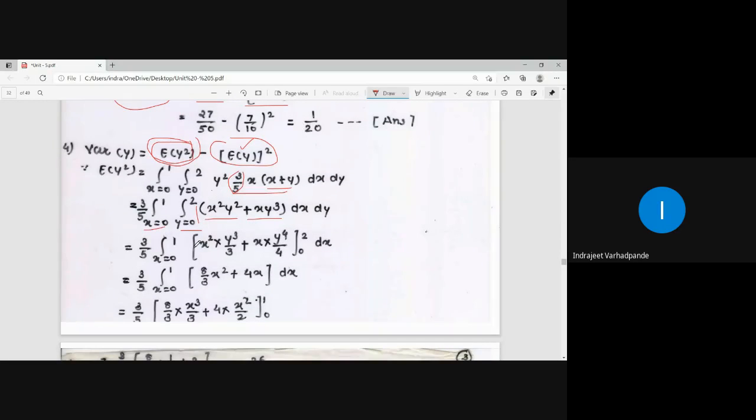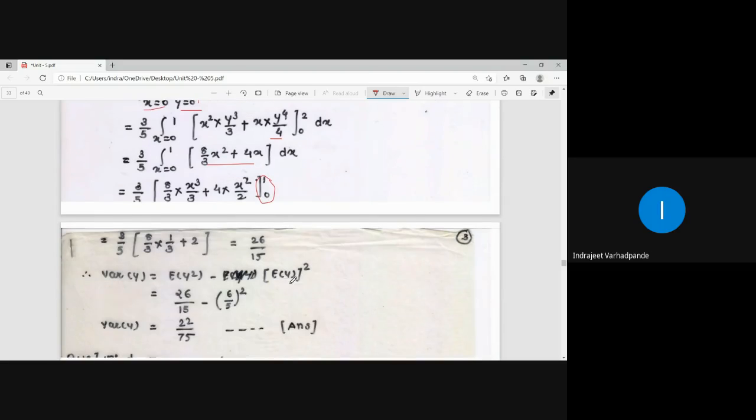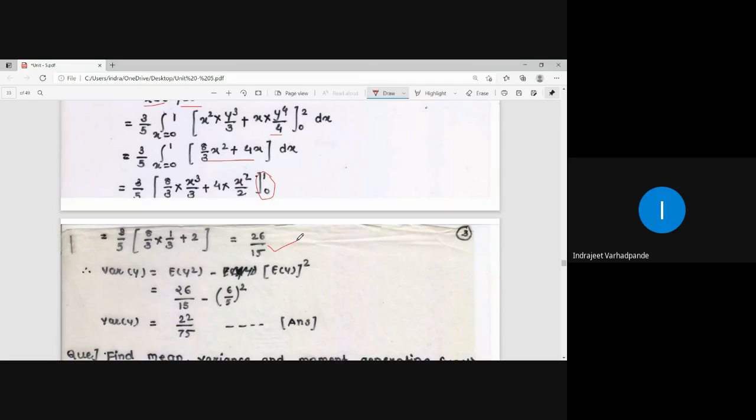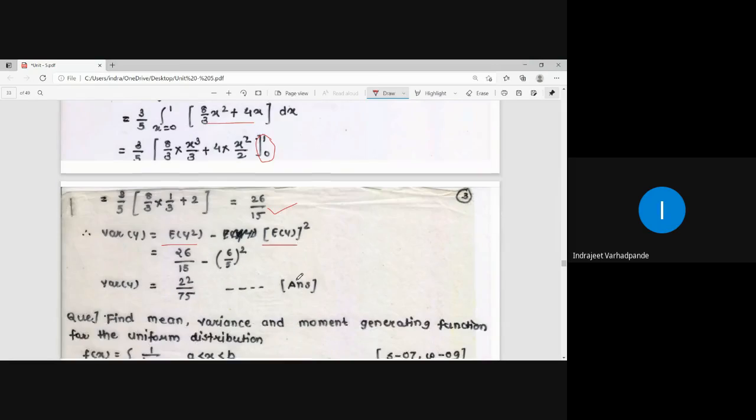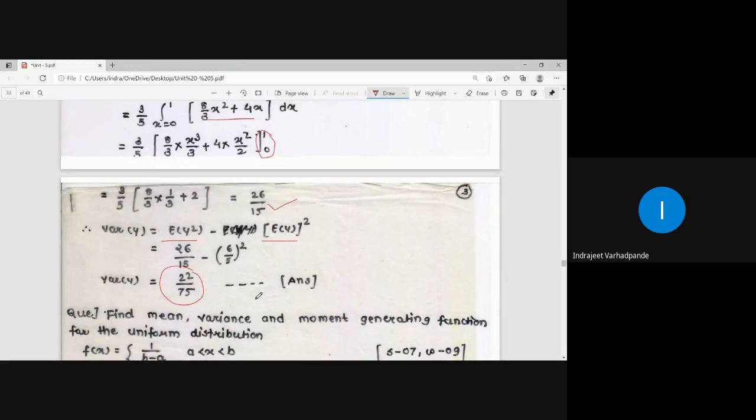First you integrate with respect to y: x square into y cube by 3, x into y to the power 4 by 4, put the limit. All the terms will be in the form of x. Integrate the remaining quantities with respect to x, put the limit 0 to 1. Your answer will be 26 by 15. Accordingly put the values: expectation of y square minus expectation of y whole square will give you var y. So what is var y coming out as? Var y is coming out as 22 by 75.